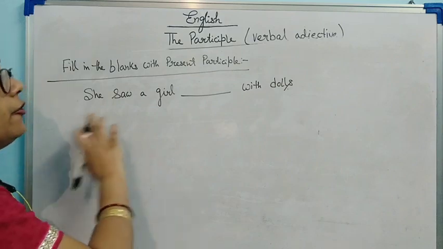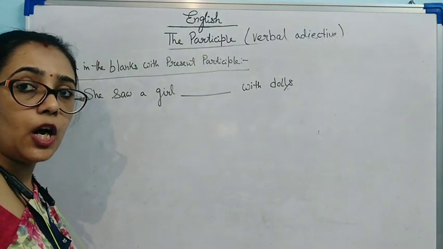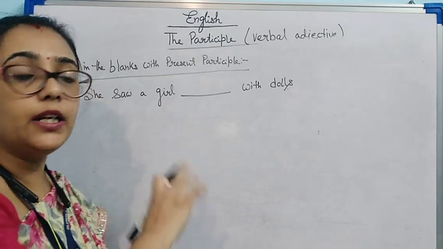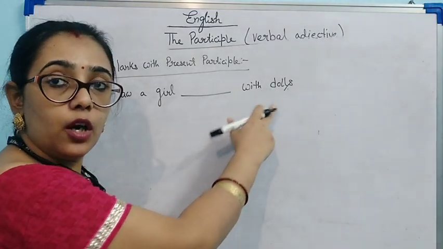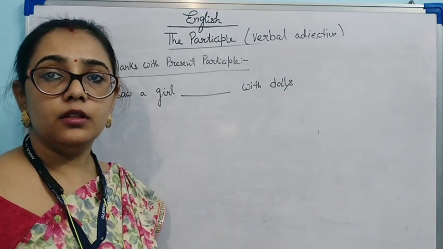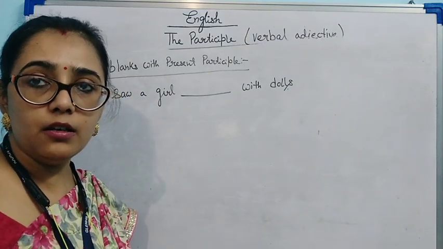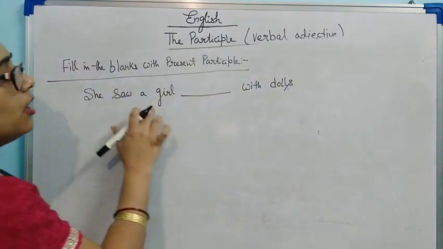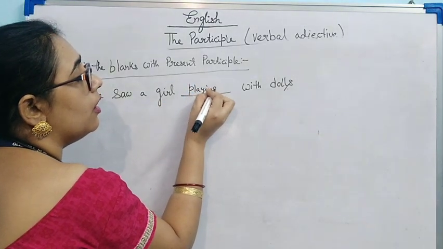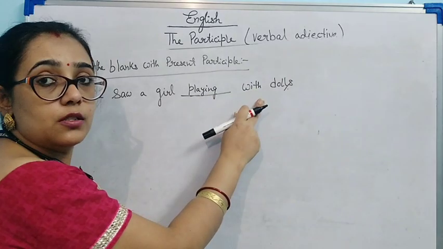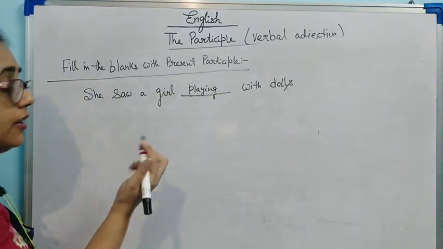If I say fill in the blanks with present participle, how will you fill it? She saw a girl with doll. With a doll, what can the girl be doing? With a doll, the girl will be playing. So, she saw a girl playing with dolls.